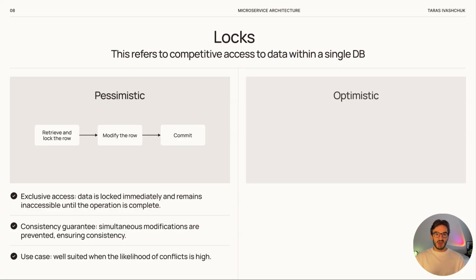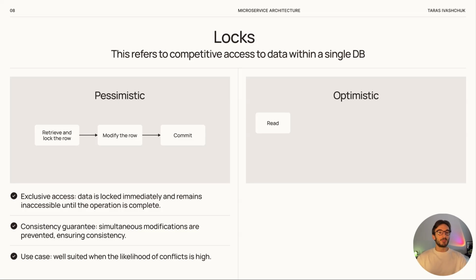Optimistic lock. Here it works differently. Nobody blocks anything. Everyone works in parallel, and the check happens only when saving. If the system sees that someone has already changed the data, the transaction is rolled back and tried again. This is good when conflicts are rare because it lets the system work faster and scale better.